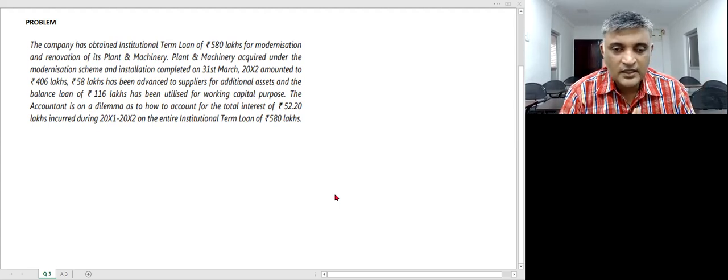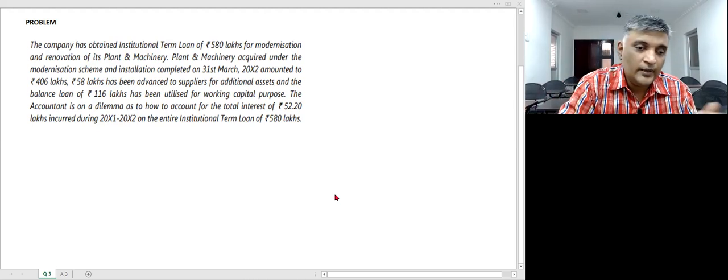This is one stand. The second assumption is that the plant and machinery acquired as well as the advance paid to suppliers for the additional assets are not going to take a substantial period of time. So we can classify everything as non-qualifying assets. If that be the case, the entire 52.2 lakhs will be debited to P&L. So you need to discuss both the assumptions, both the approaches, and then you need to conclude. Okay. Now, let's see how the solution looks.